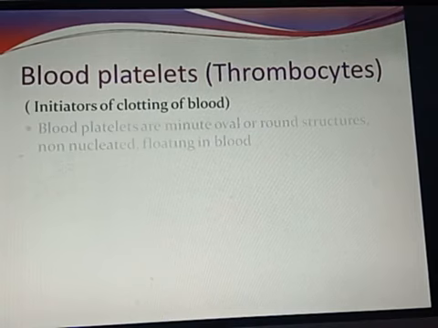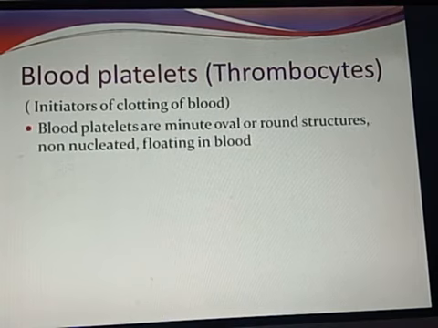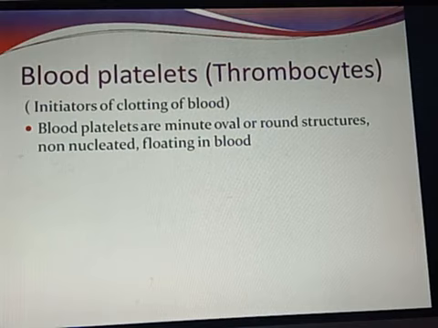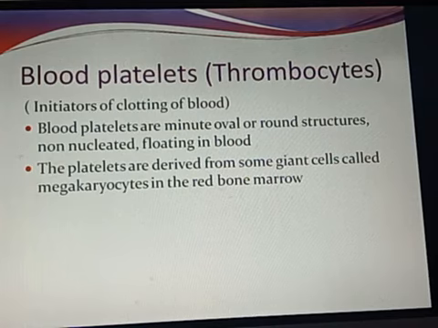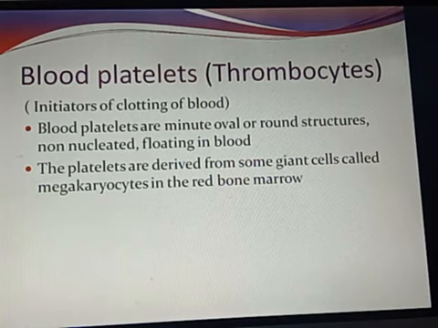Blood platelets are minute oval or round structures. These are non-nucleated, means they don't possess a nucleus, and they are found floating in the blood. The platelets, from where are they formed? They are derived from some giant cells. These giant cells are called megakaryocytes, and these megakaryocytes are present in the red bone marrow.